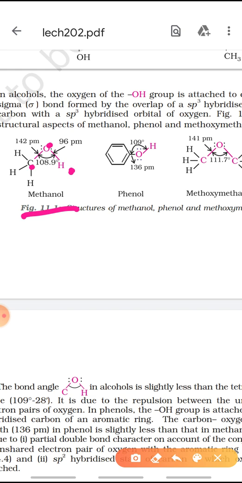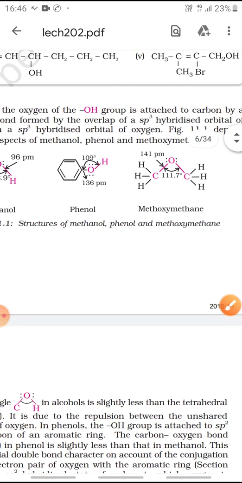Here you all can see the bond angle is 109 degrees. The bond angle is more, but the bond length of the carbon oxygen bond is 136 pm, whereas in this case it was 142 pm. So if we compare the carbon oxygen bond of alcohol and phenol, then phenols have a stronger bond.